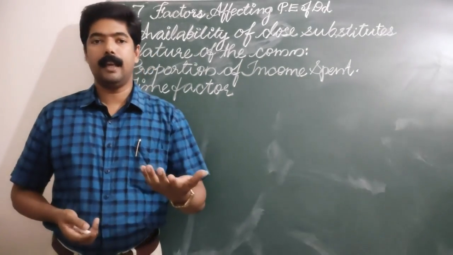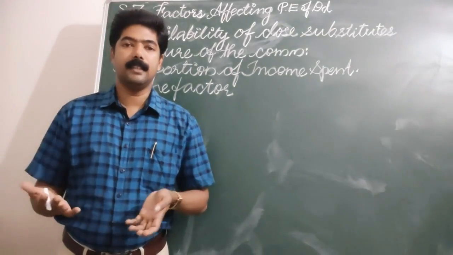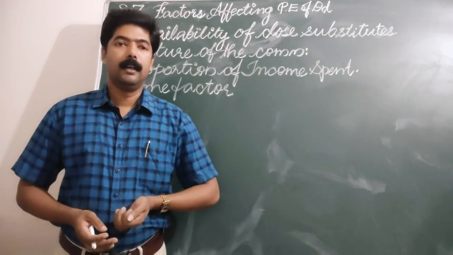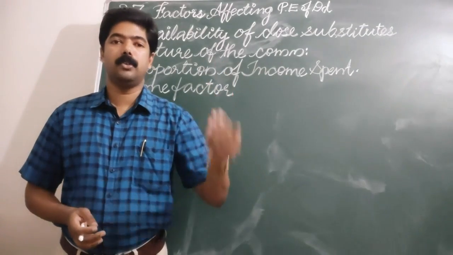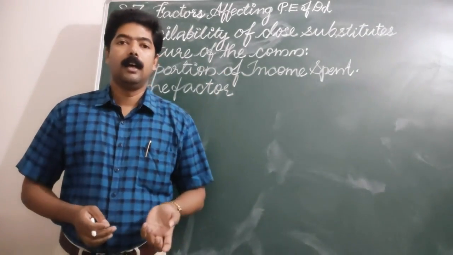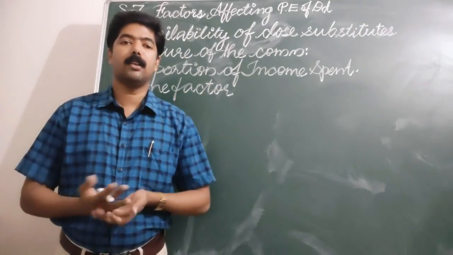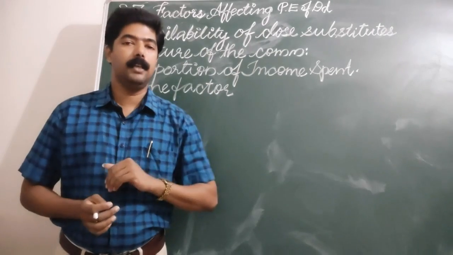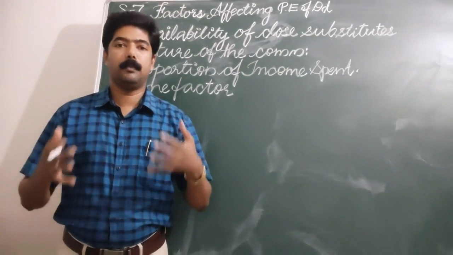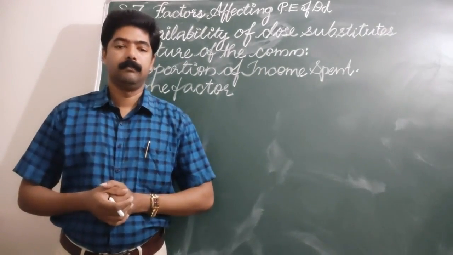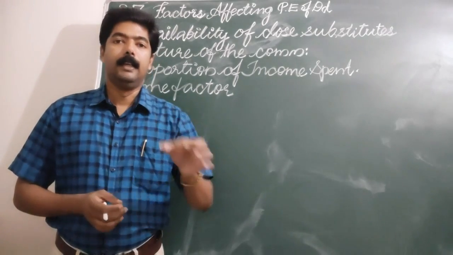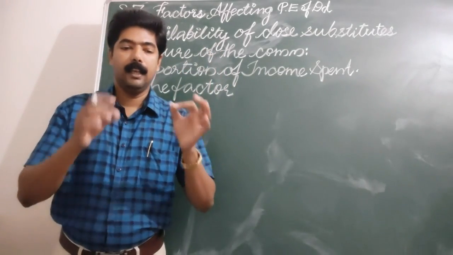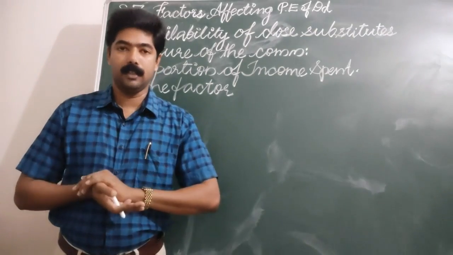The consumer can easily change his consumption pattern from one commodity to another, as there are many substitutes available in the market, and he is able to get proper satisfaction. Therefore the demand is elastic.